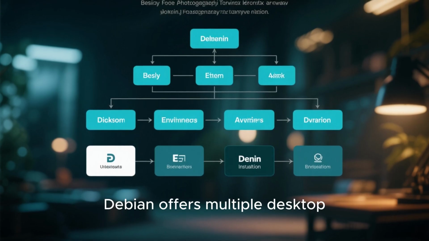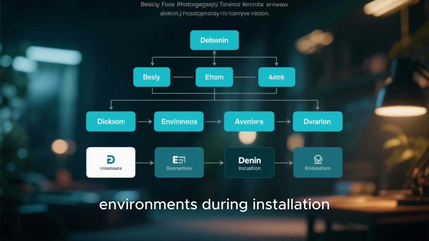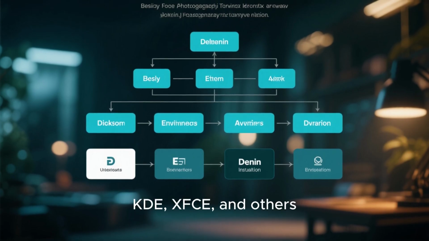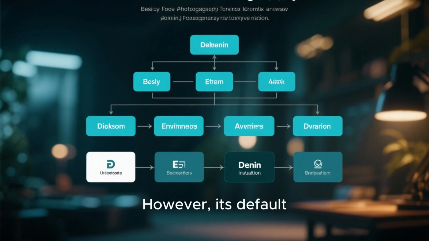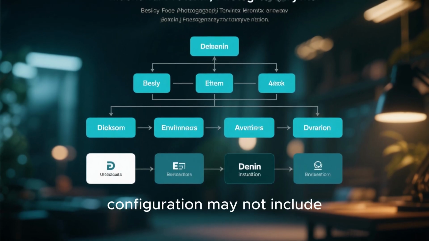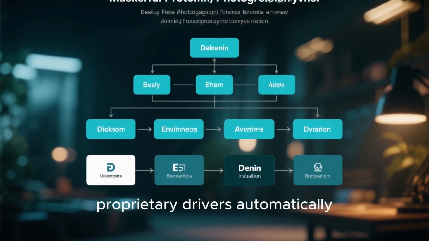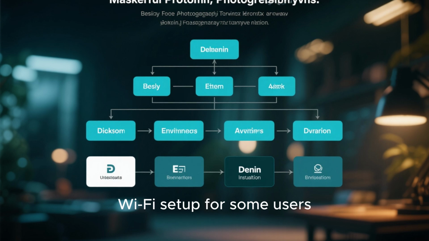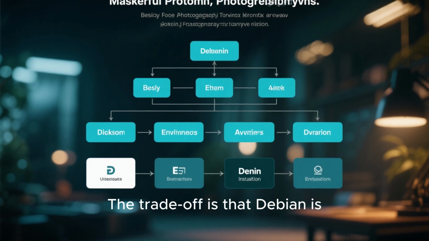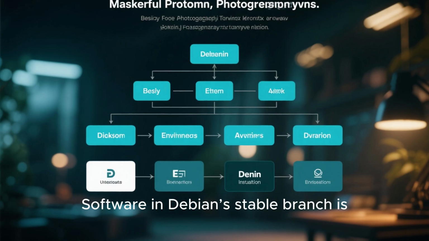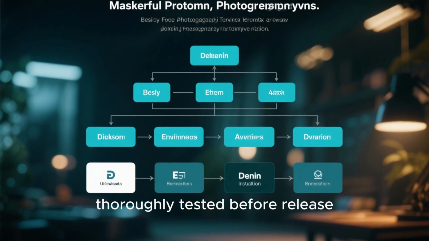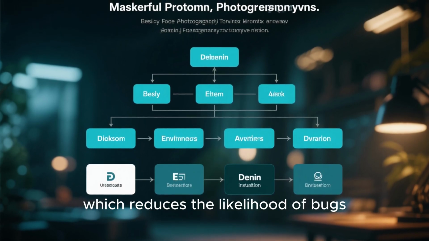Debian offers multiple desktop environments during installation, including GNOME, KDE, XFCE, and others. However, its default configuration may not include proprietary drivers automatically, which can complicate Wi-Fi setup for some users. The trade-off is that Debian is extremely stable. Software in Debian's stable branch is thoroughly tested before release, which reduces the likelihood of bugs.